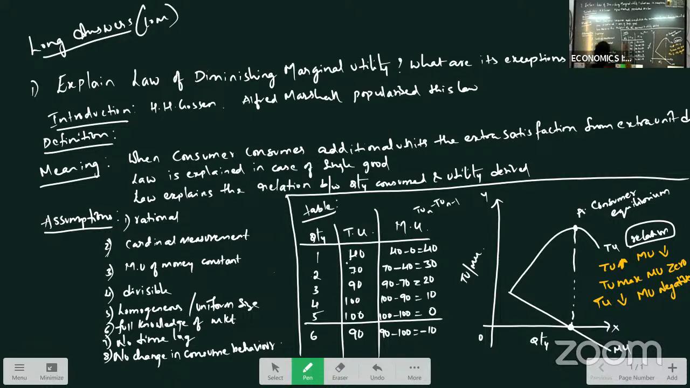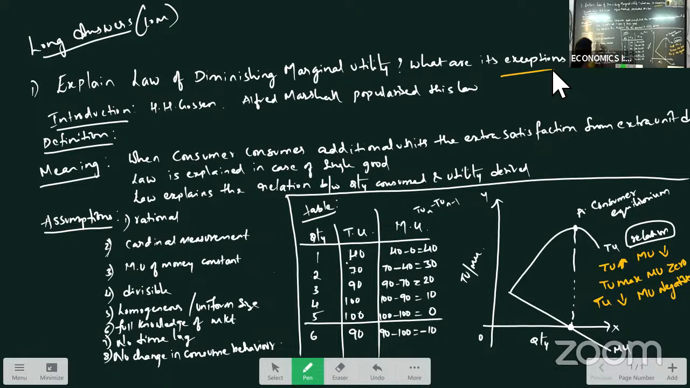And you should explain its exceptions and also limitations. That we have already discussed. What are the exceptions to the law? What all assumptions we have made, if assumptions are not applicable in reality, that will be our limitations, right? See, we assume that the consumer is a rational man, but in reality, the consumer is not always rational. Consumer is an economic man with rational behavior.